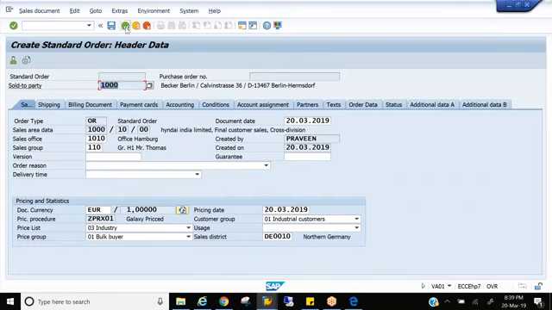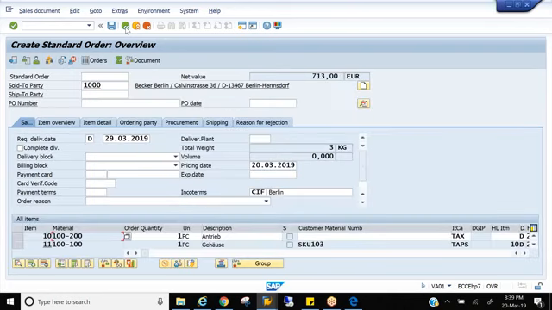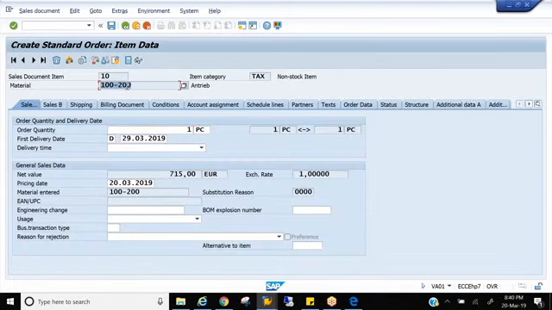If I want to see the line item, just double click on that line item. You see here there is no customer, only material is mentioned here, because as I mentioned, the data of material is applicable only for that particular material, right? And how do you see a schedule line of a material? By clicking this icon called schedule line. Just click here, you will see what is the confirmed quantity and what is the delivery date here. So this is the structure of a sales document, and this is how you can see the data in a sales document. Okay.